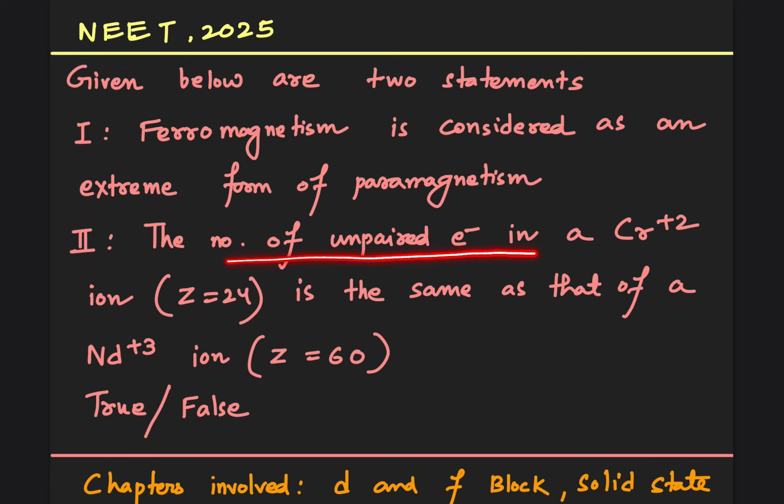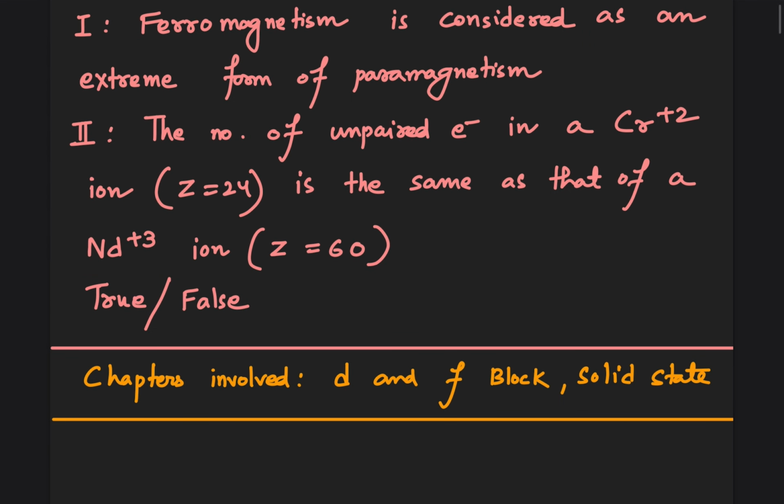The number of unpaired electrons in a Cr+2 ion, atomic number 24, is the same as that of a Nd+3 neodymium ion, Z is equal to 60. Okay, so we have to determine whether they are true or false. The chapters involved are D and F block and solid state.